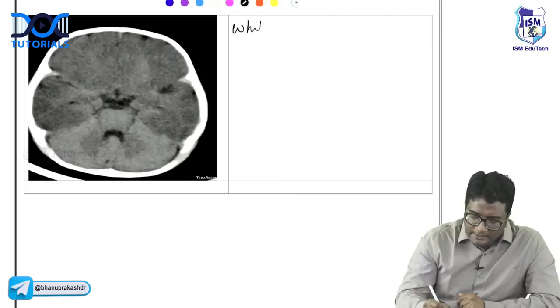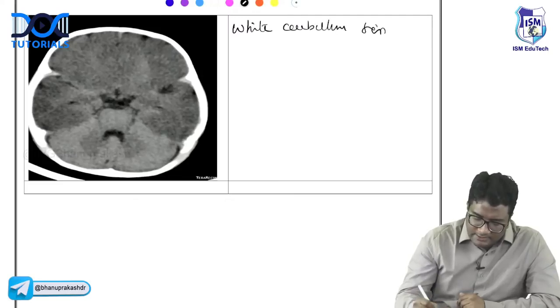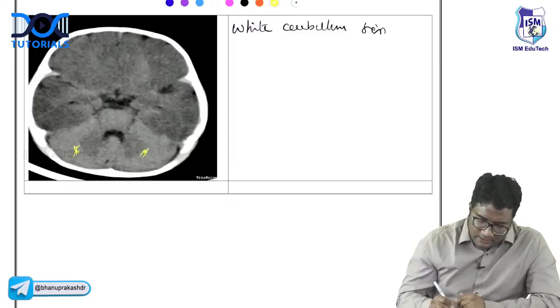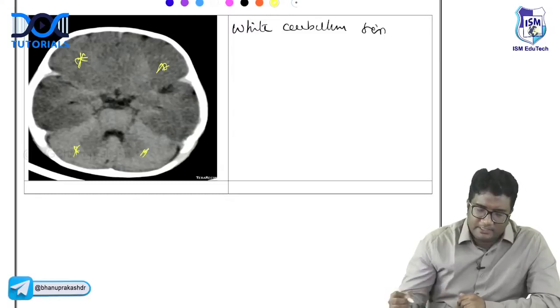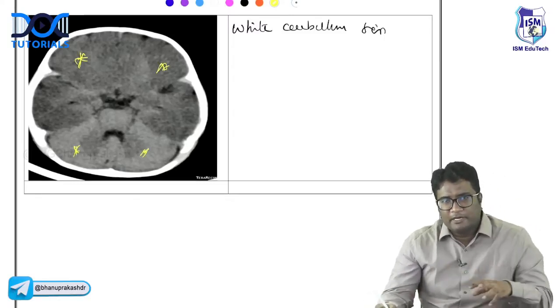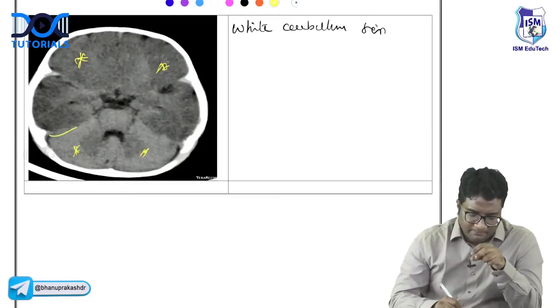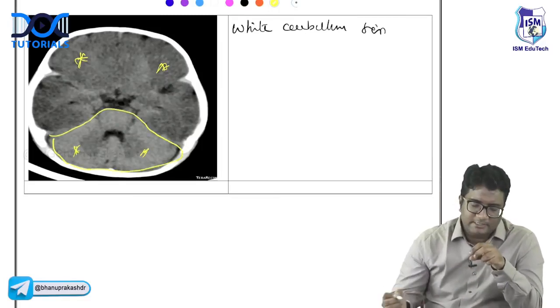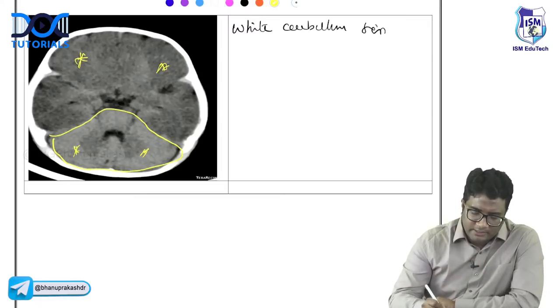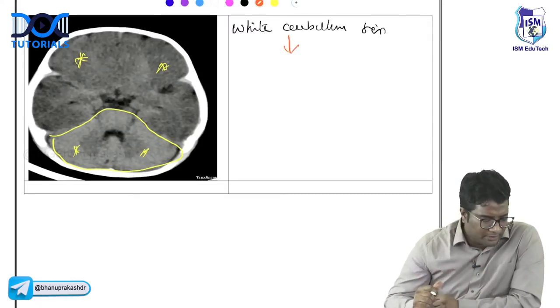This is white cerebellum sign. So you can see the cerebellar hemispheres are white, but most of the other brain parenchyma is hypodense. Most of the brain parenchyma is hypodense, but the cerebellum is white. This is called white cerebellum sign.